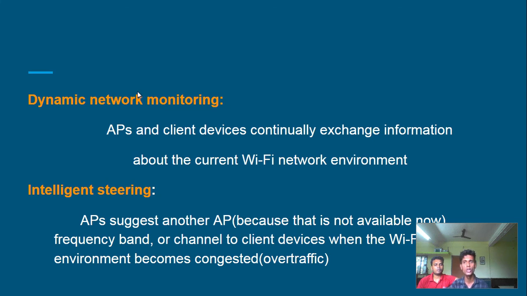Why are we going to EC mesh? Because of dynamic network monitoring. Dynamic network monitoring means APs and clients continually exchange their information about the current Wi-Fi network environment. Intelligent steering means if a client device wants to access the internet from the AP, and the AP is congested, in over traffic, it suggests another AP. It is called intelligent steering.